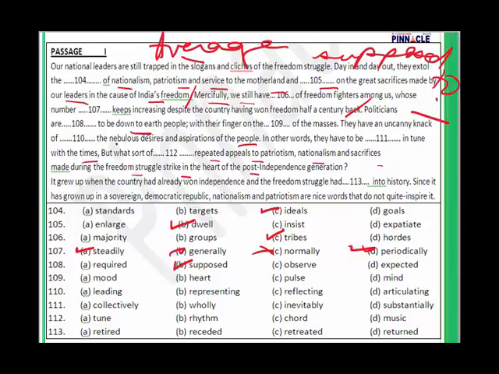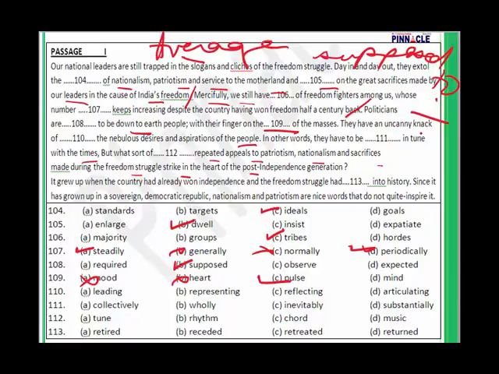So politicians are supposed to be down to earth people with their fingers on the, for question number 109, with their fingers on the pulse, not moved heart but on the pulse of the people, with their fingers on the pulse of the masses.